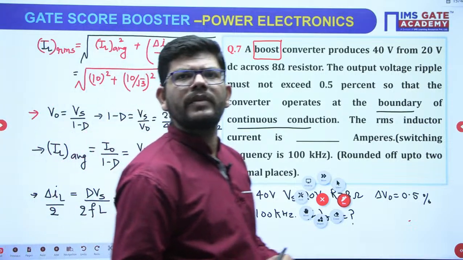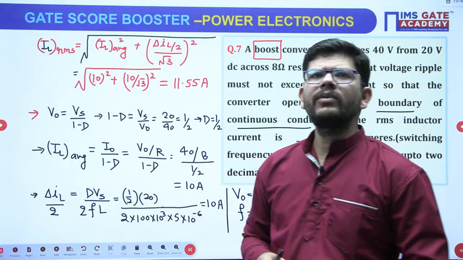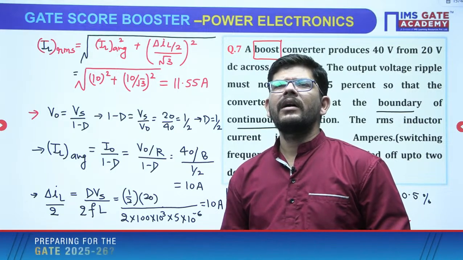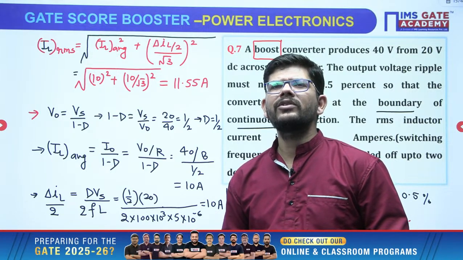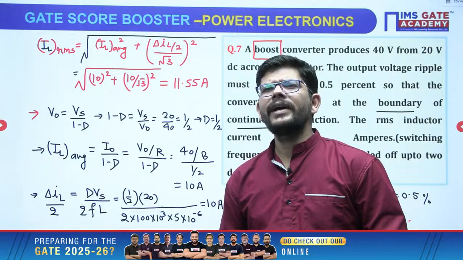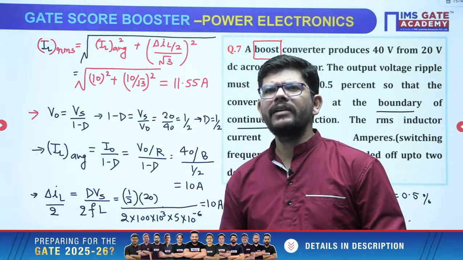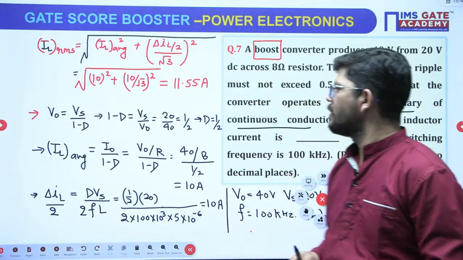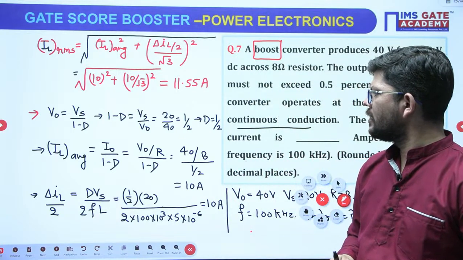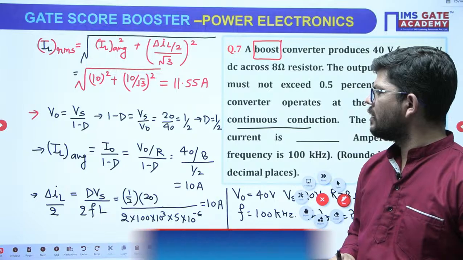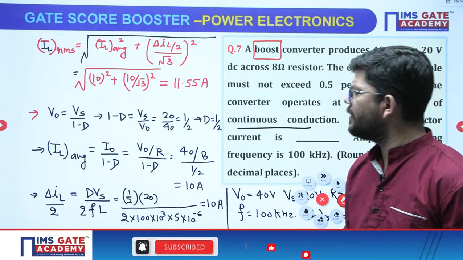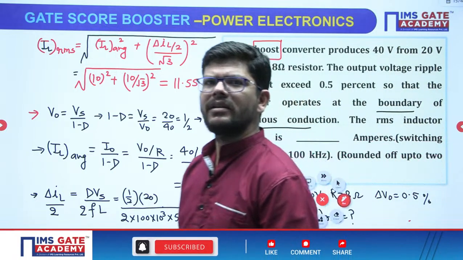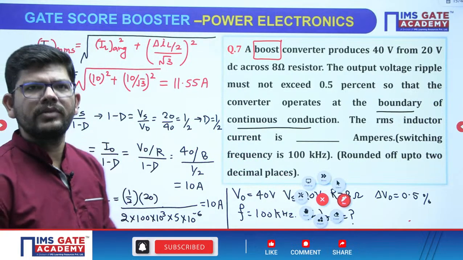The values of delta we can take from IL average only. But whether we have been given Imax, Imin, that you have to think.